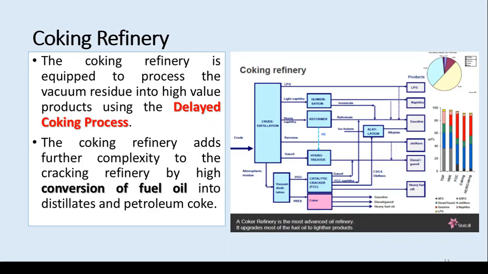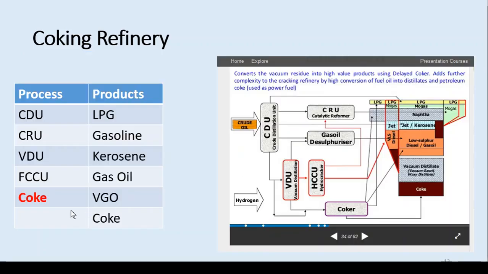And come to the fourth one, a more complex one. This is a coking refinery, where we are introducing a new process, that is a delayed coking process. The idea is also the same, to convert the fuel oil into the distillates and petroleum coke. So in this one, the coking process, one more unit operation, is there. Although the products are the same, the fuel oil is converted into coke, and a very small amount of coke, obviously, because the fuel oil is converted into light distillates.